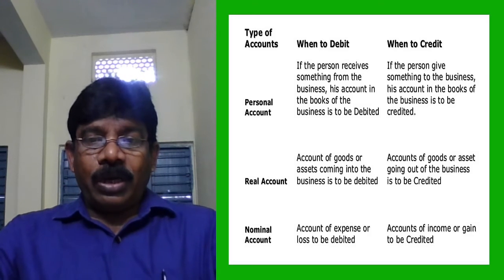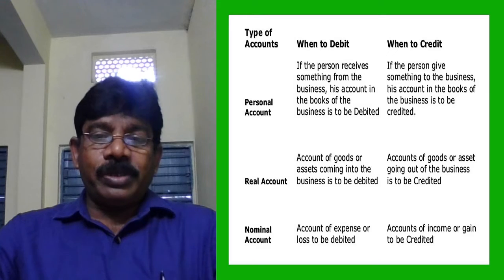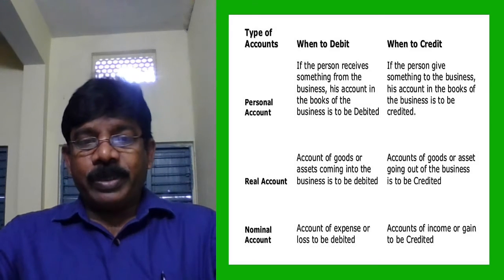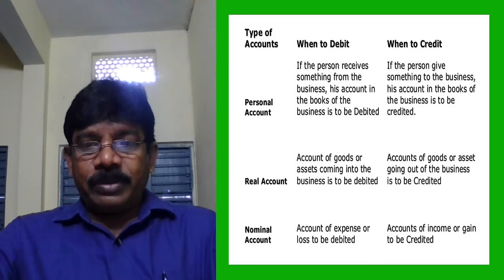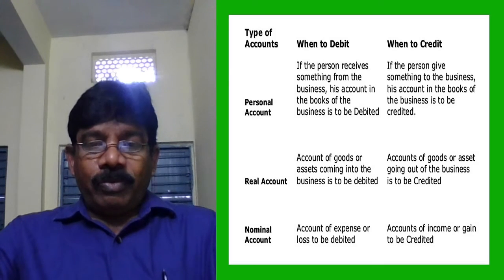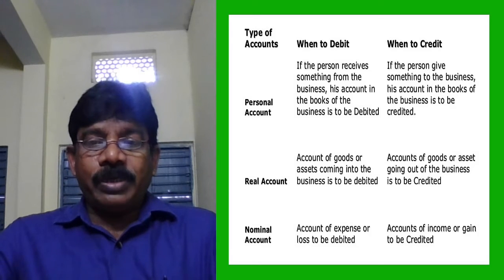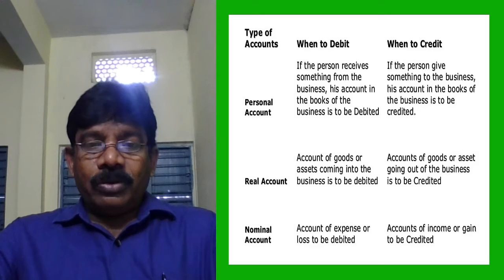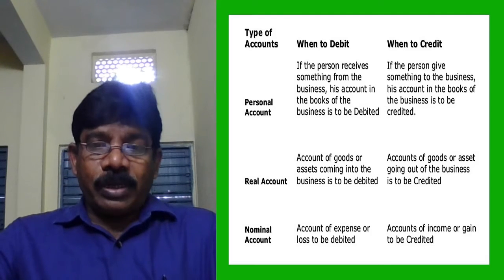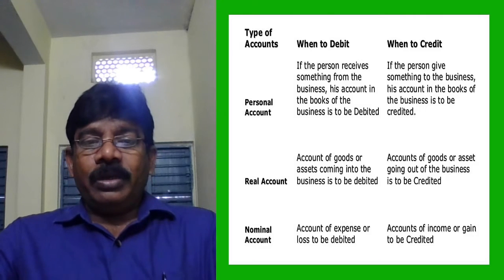The real account: accounts of goods or assets coming into the business are to be debited. Goods purchased, furniture purchased, land purchased. In all these transactions, when I purchase furniture, the asset furniture is coming into the business, so the furniture account is debited. When I purchase a building, the building asset is coming into the business, so the building account is debited. So for a real account, accounts of goods and assets coming into the business are to be debited.